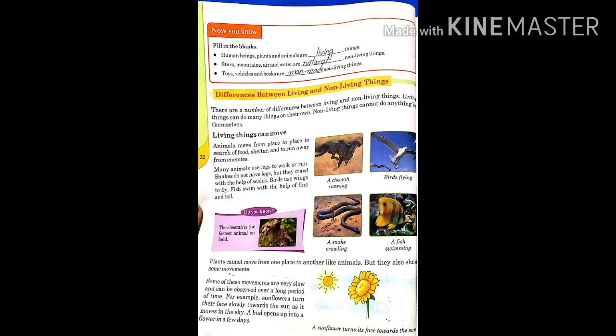Animals move for many reasons. They move from one place to another in search of food and shelter. Sometimes they run away from their enemies. Animals use legs to walk, for example, tiger and lion. Snakes crawl to move from one place to the other because they don't have legs. And birds fly with the help of their wings.